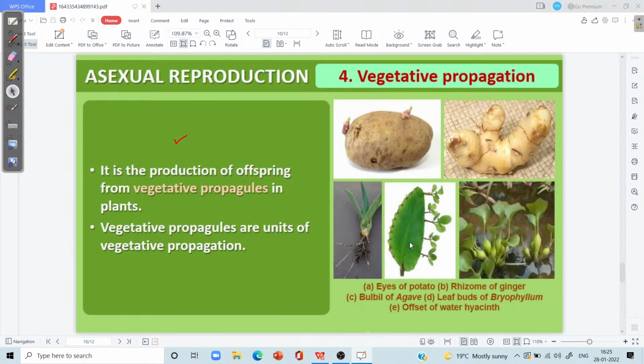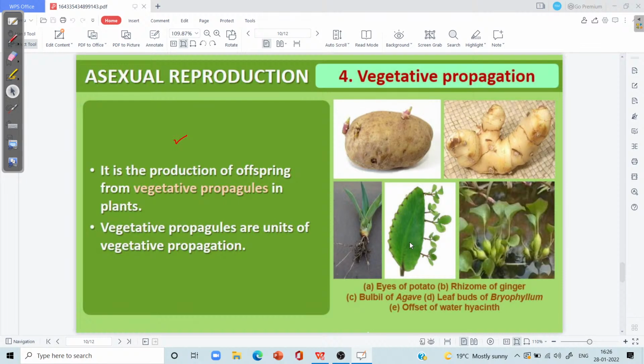Then the next important method of asexual reproduction is referred with the name of vegetative propagation. Vegetative propagation is named so because in this method primarily the vegetative organs of the plant are involved. And again, there is a participation of single parent or single plant in it.